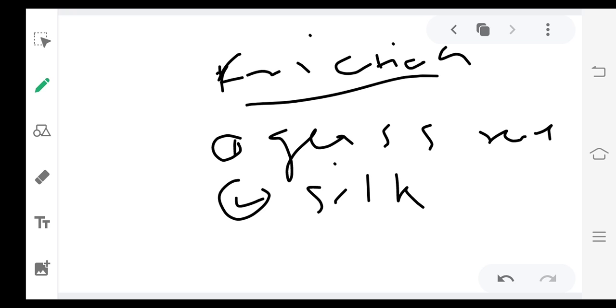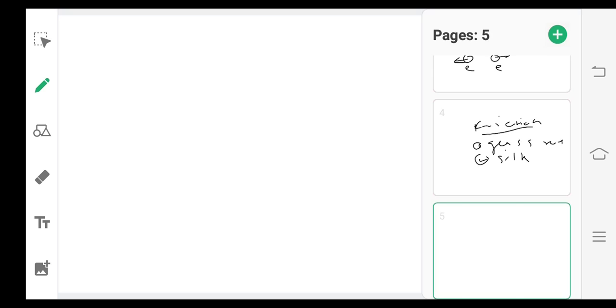Number second, see the example of conduction.